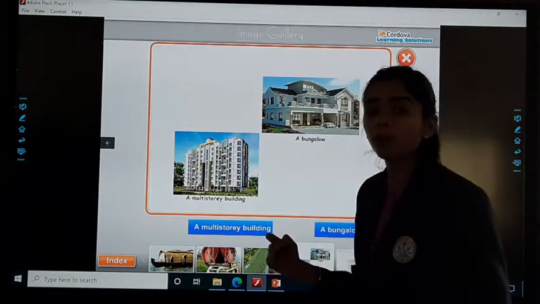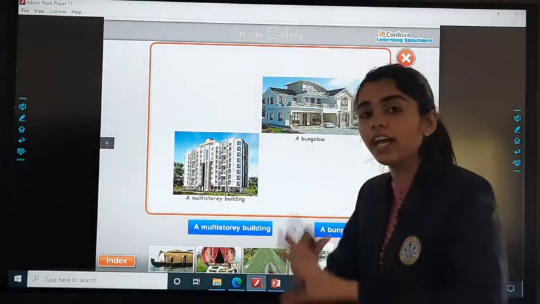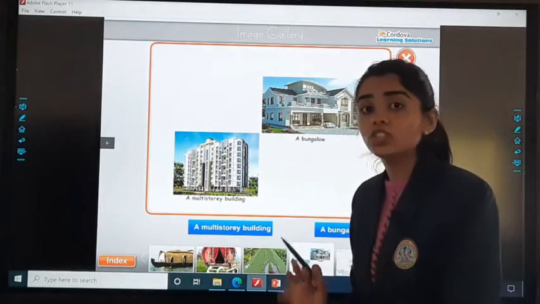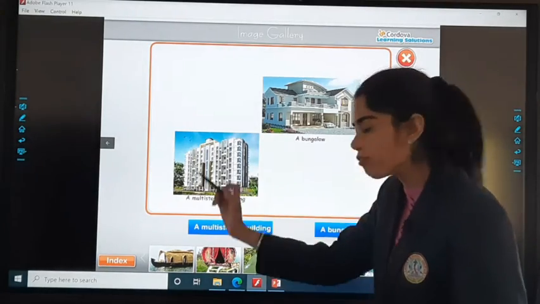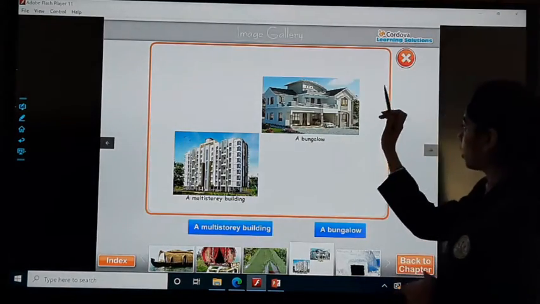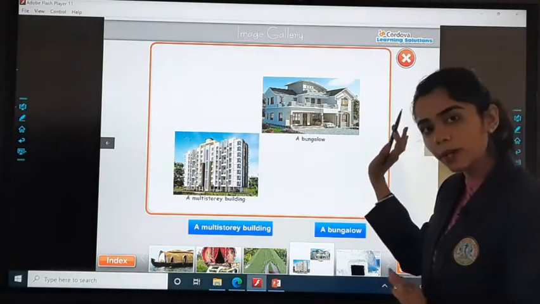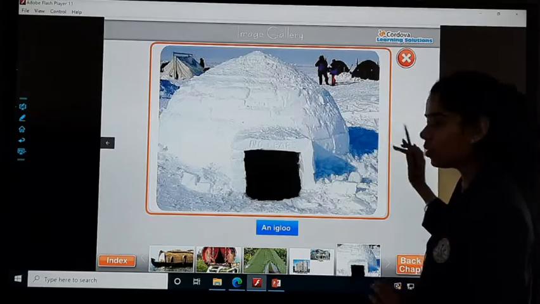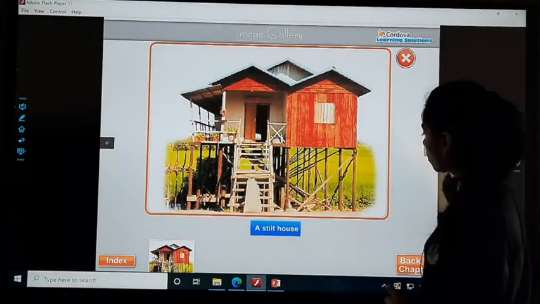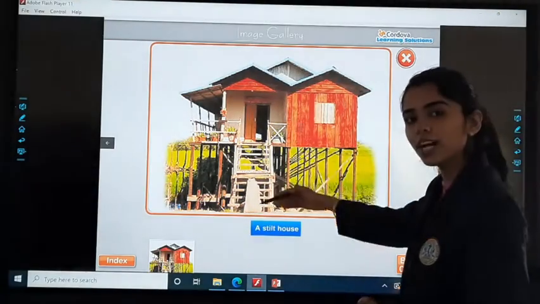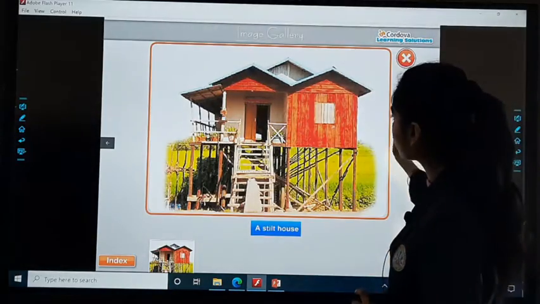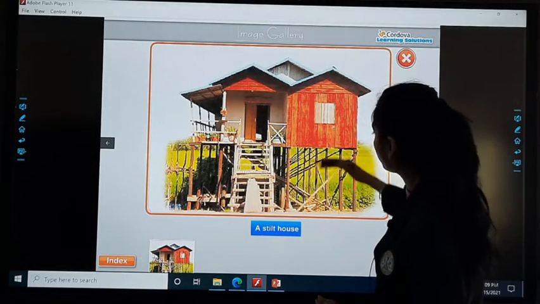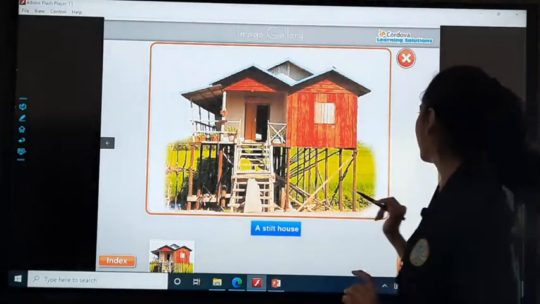Multi-story buildings में क्या होता है? अलग-अलग floors होते हैं and there are flats. So people over there live in the flats. Whereas bungalow looks like this. Okay, bungalows ऐसे दिखते हैं. Then this is the igloo we discussed. And the last, a stilt house. See, it is made up of wooden stuff and it is on certain height. Is it clear?